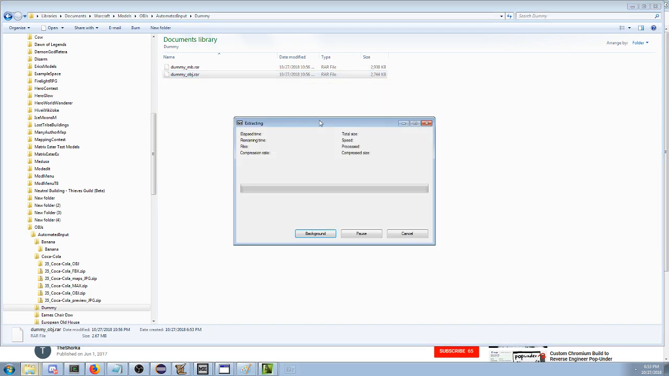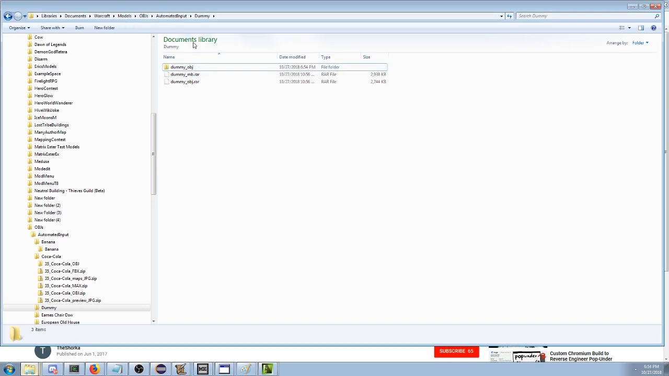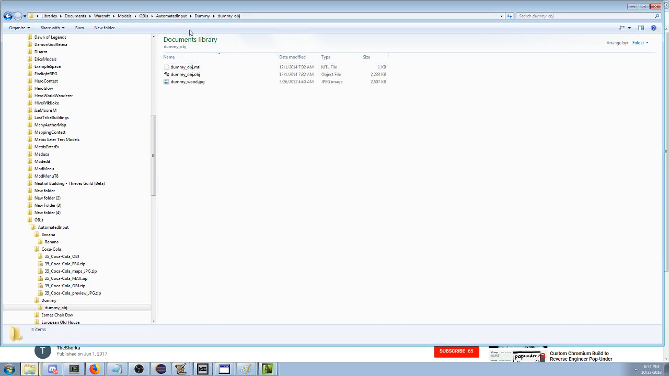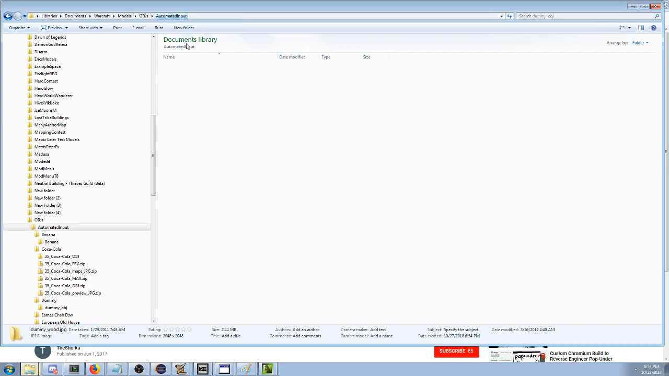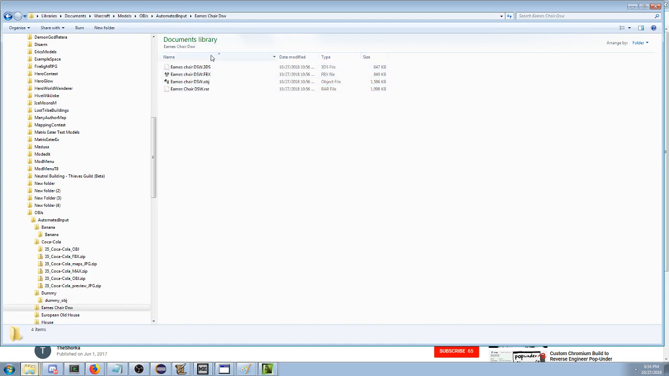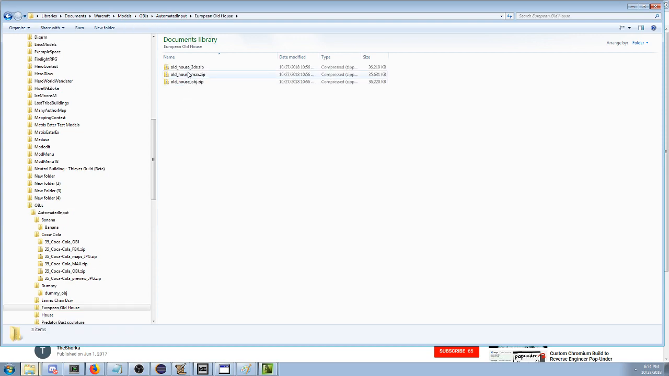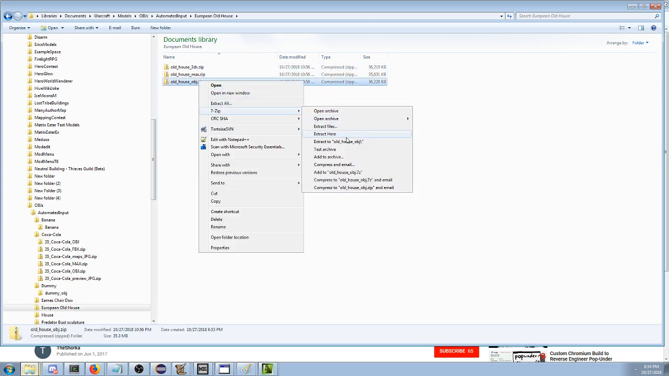All right, dummy. Yeah, let's get this dummy to OBJ. All right. Here we go. There's the wood of the dummy. All right. Eames chair thing is already an OBJ. Good. Okay.